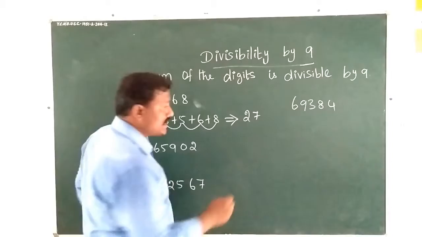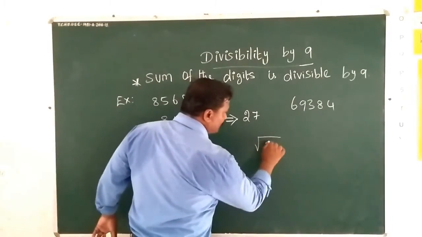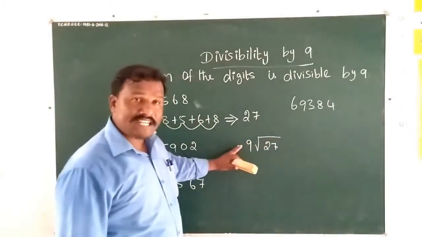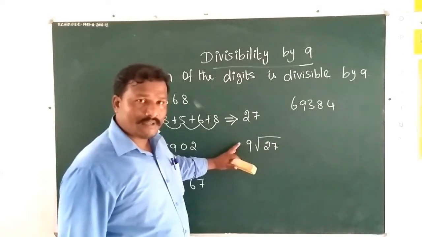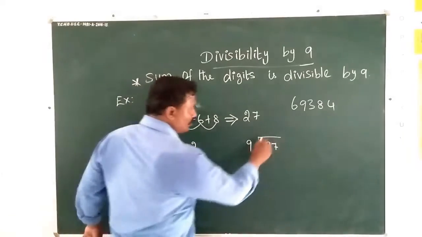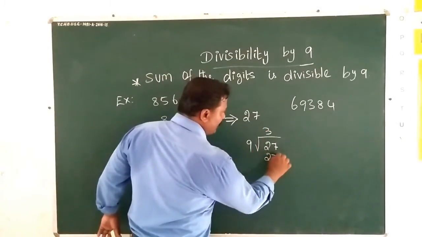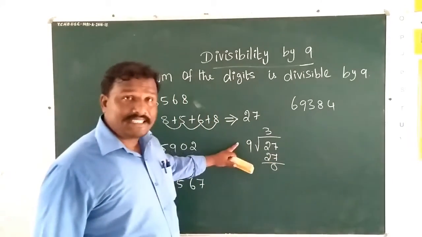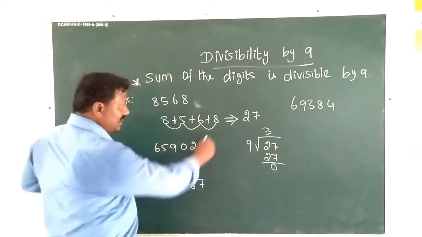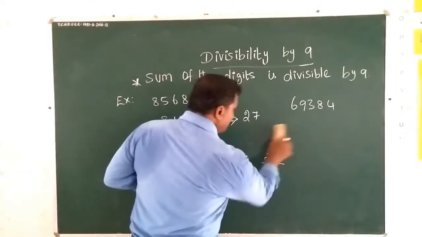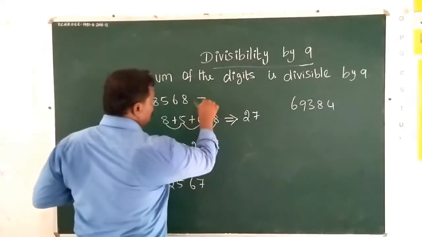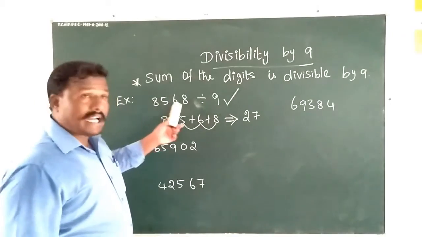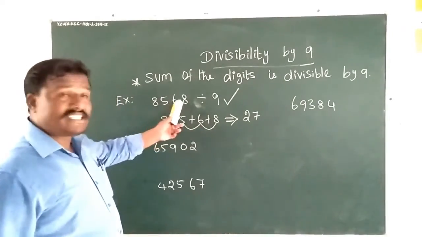Simply divide 27 by 9. 1 9 is 9, 2 9s are 18, 3 9s are 27. So 27 is completely divisible by 9, so we can say the whole number 8568 is divisible by 9.